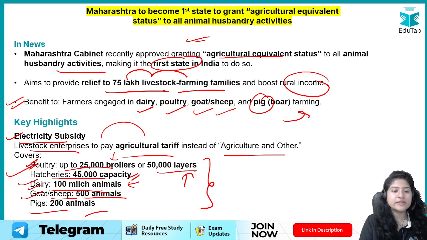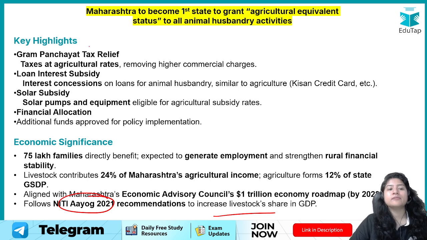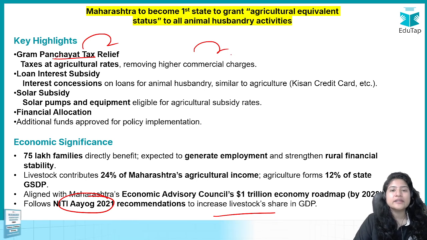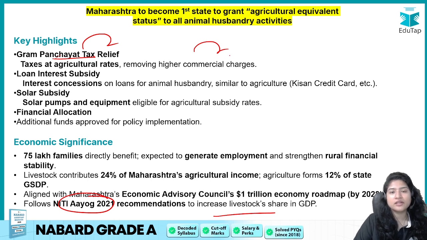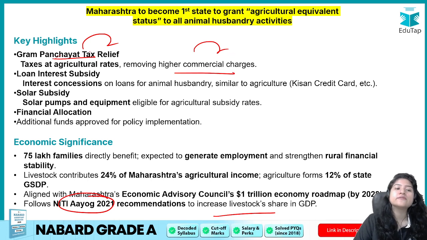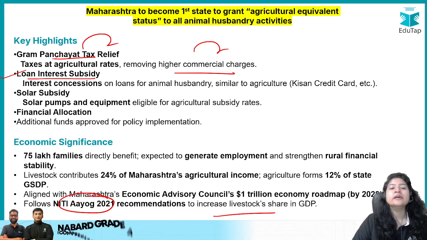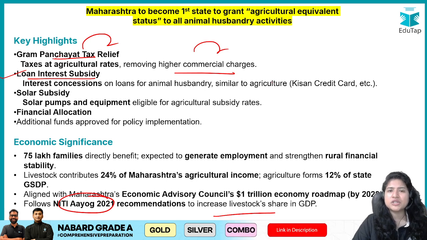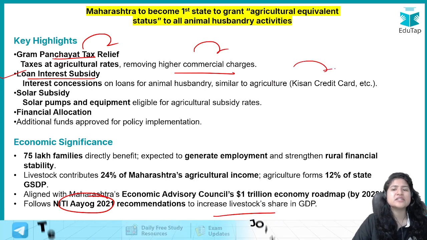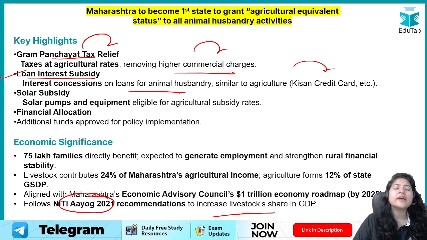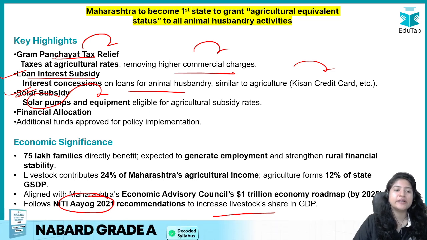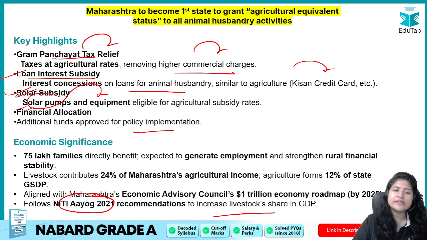So these are the subsidies that will be given for electricity. Apart from that, Gram Panchayat tax relief will also be given. The commercial charges that used to apply earlier, as I said, because it was under other commercial activities in rural areas, will not be there now. Loan interest subsidy will be given. Like the state's own concessional schemes, just like Kisan Credit Card, similar ones will be made for animal husbandry. Solar subsidy will be given for establishing solar pumps and equipment, just like agriculture subsidy rates, and some additional financial allocation will be given for this.